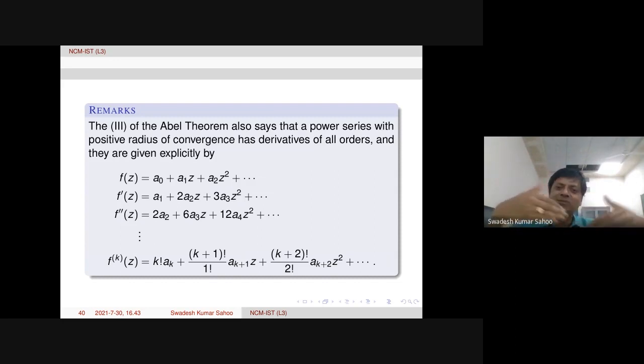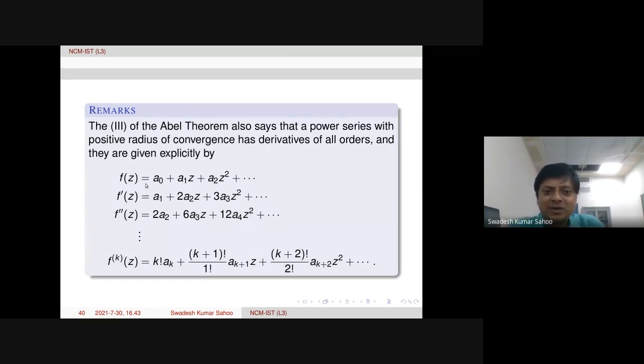Its term by term derivative, its derived series, is also convergent for mod z less than r. Again, go ahead: the next derivative, term by term differentiation, also has radius of convergence r. Same way we proceed, so it will have derivatives of all orders, and all derived series have radius of convergence r.